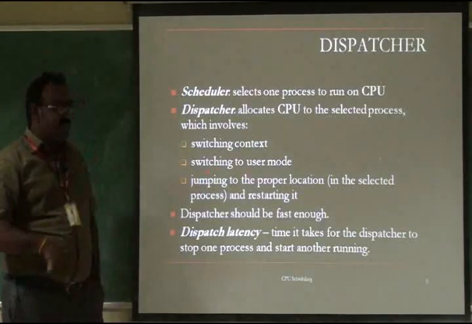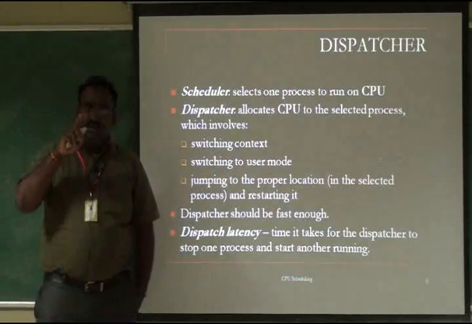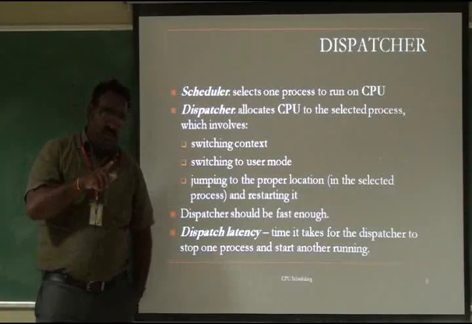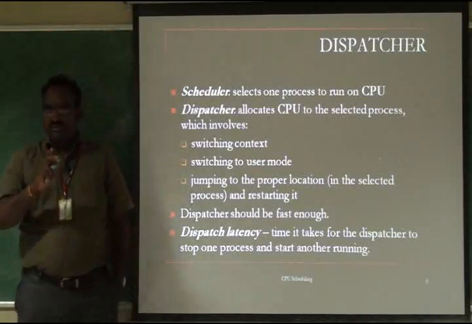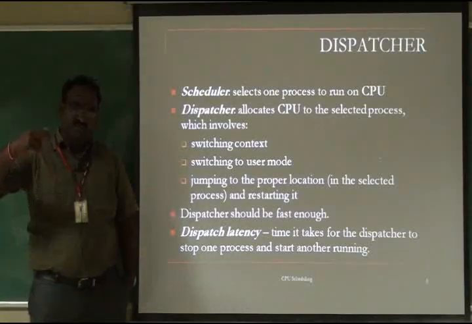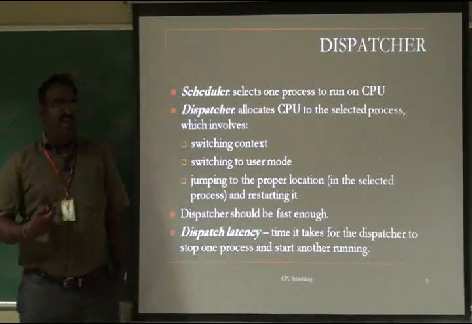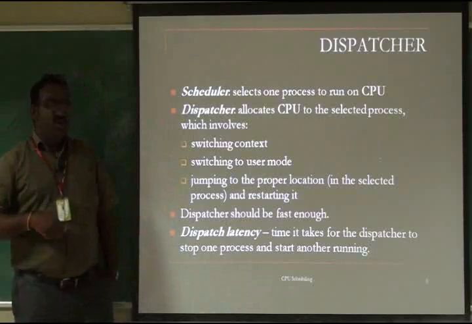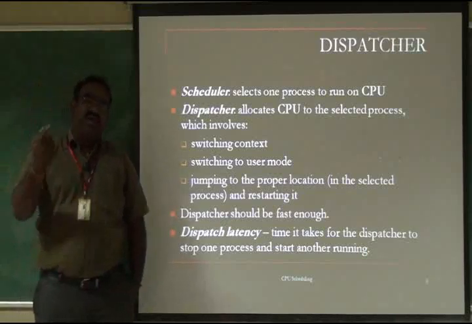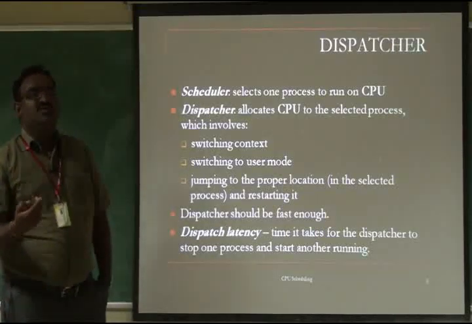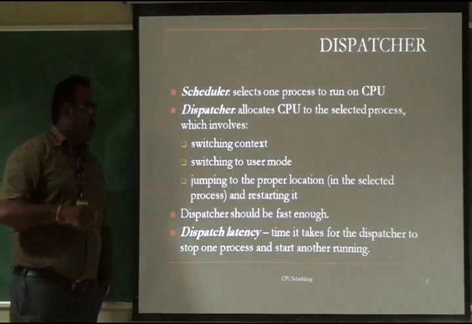Then the second one is switching to user mode. Now a system process is executing in the CPU, as the dispatcher allocates a system process to the CPU. That is called kernel mode. The OS handles two modes of execution, user mode and kernel mode. Kernel mode is for the highest priority processes, that is, system programs. While the user uses application programs, that is called user mode. When we finish the system process in the CPU, we have to switch back to user mode. Only then can the user write many programs and execute them. That is called switching to user mode.